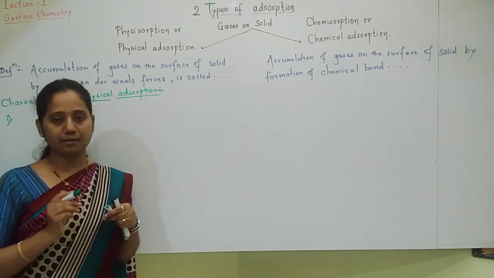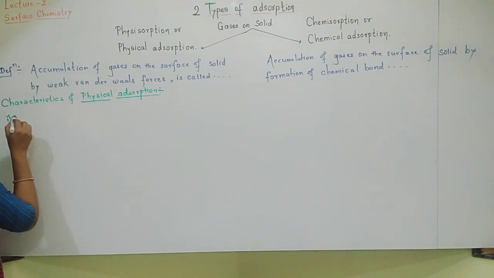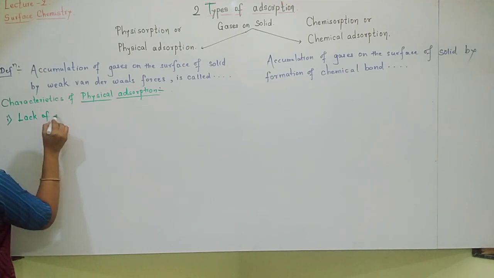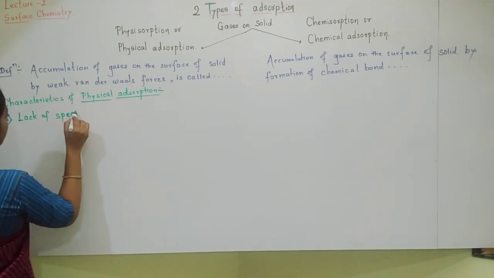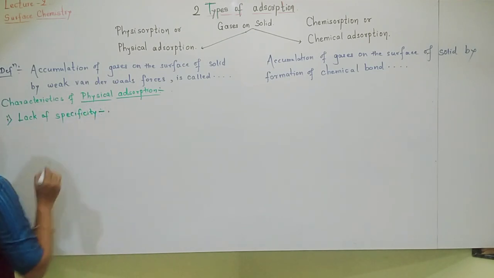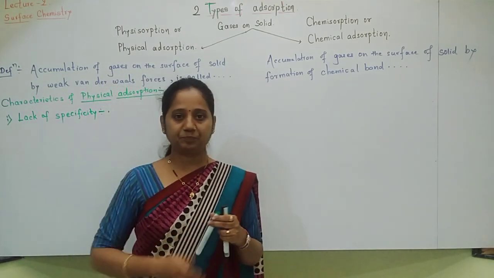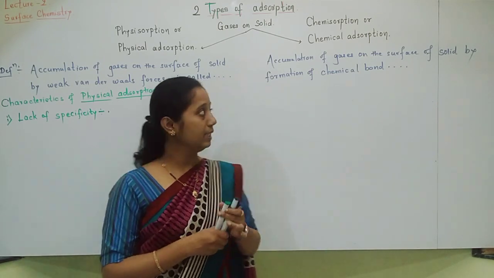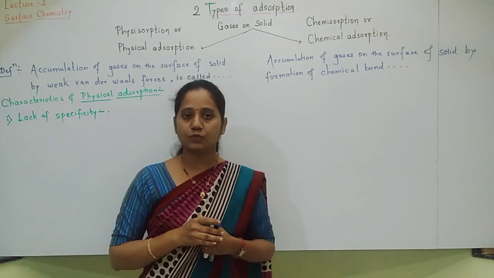First very important characteristic of physical adsorption is lack of specificity. Lack of specificity means what? Now see, when gases are getting adsorbed on the surface of solid